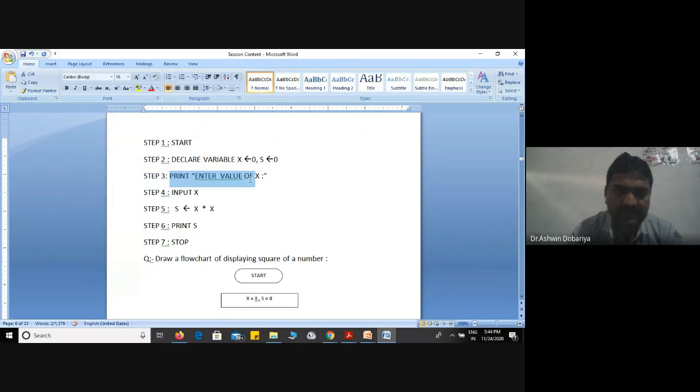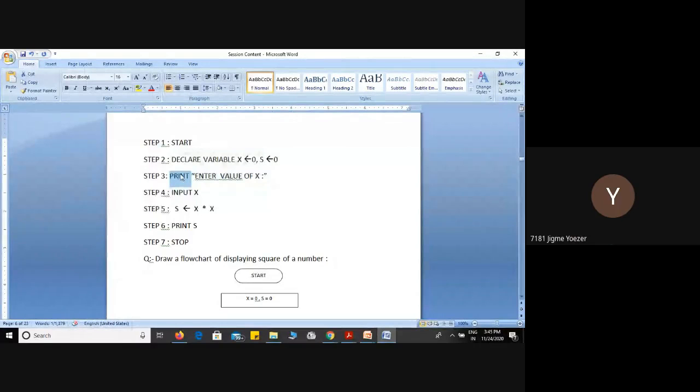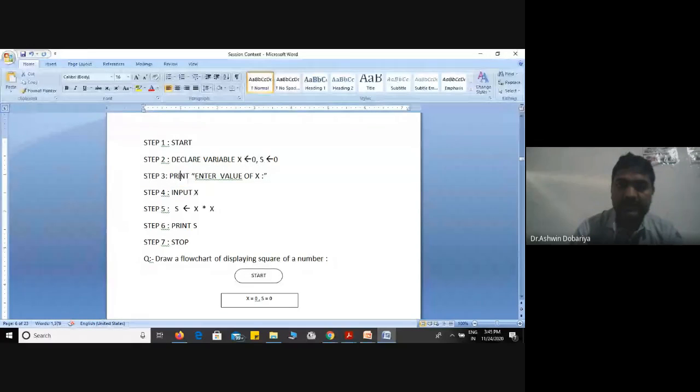Okay, then which is the next step? Print enter value of x. Now tell me which symbol I have to use for this statement. This is print. Print means what? Output. It displays a message. Then which symbol do I have to use?